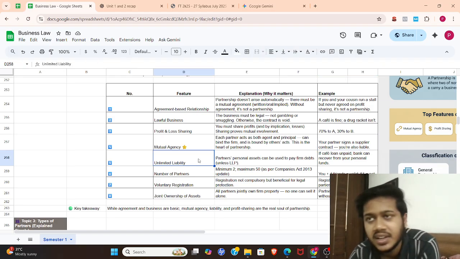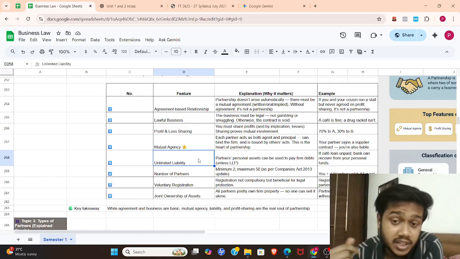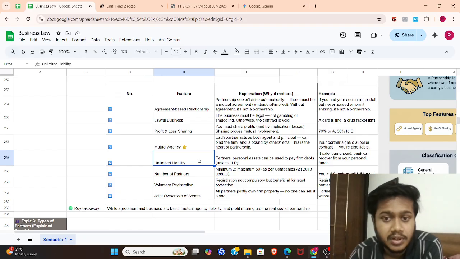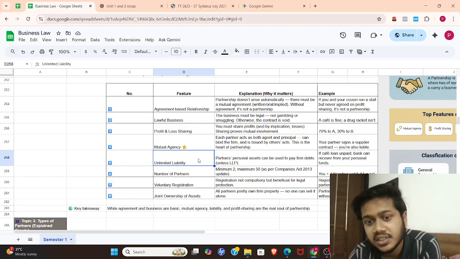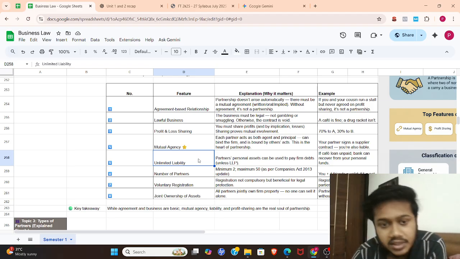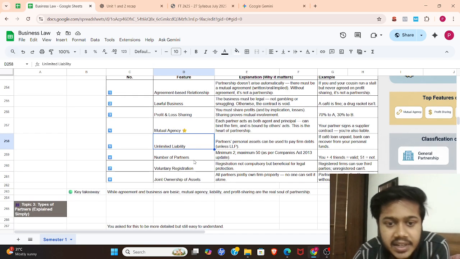It simply means that if there are five partners, and one of them signs a check on behalf of the firm, he is able to do that, and the bank will consider it valid. And the other four partners should accept this because they are the partners. They are under the Partnership Act. So it works like that. The next feature is unlimited liability.